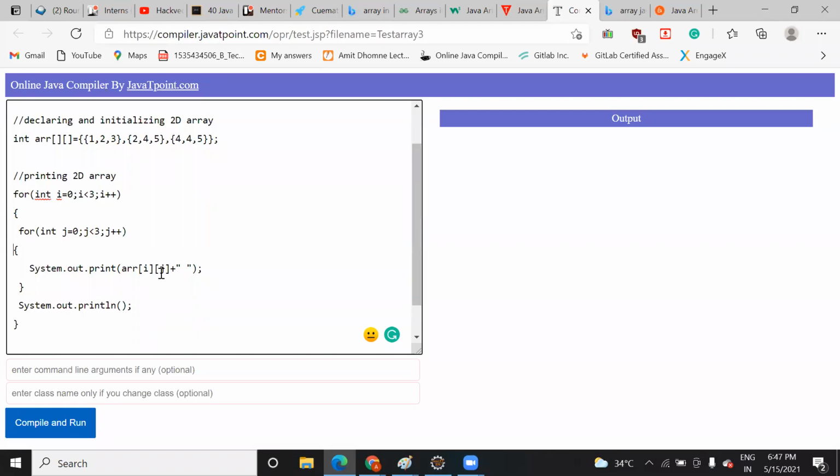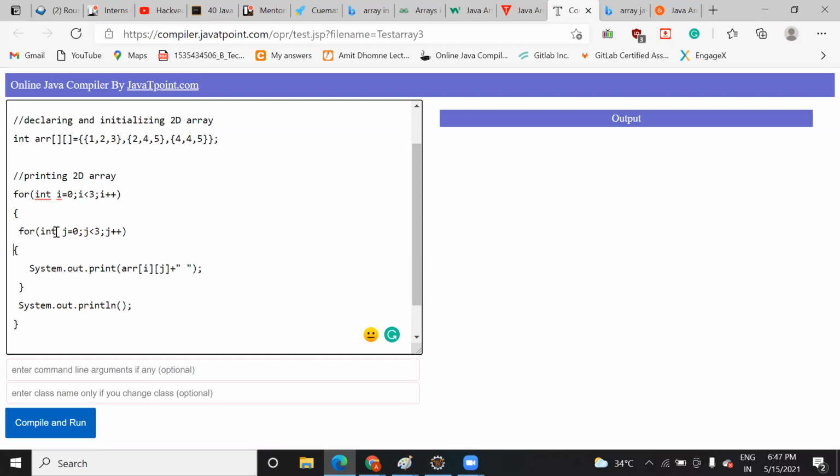Okay, now once you print it, the loop will go back again here and increment the j value. The j value becomes 1, 1 is less than 3, condition true. What is the current value? The i value remains 0 only. It will run 3 times.